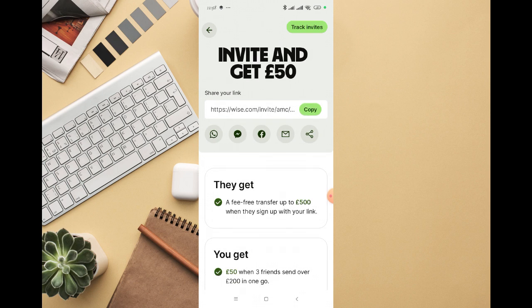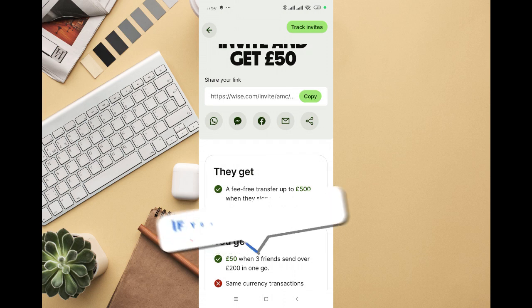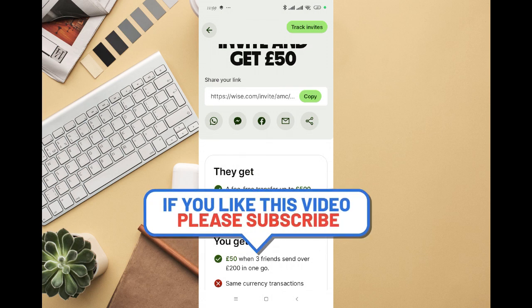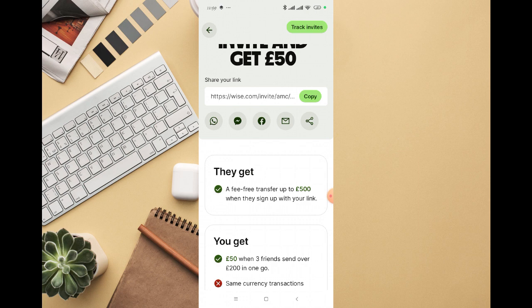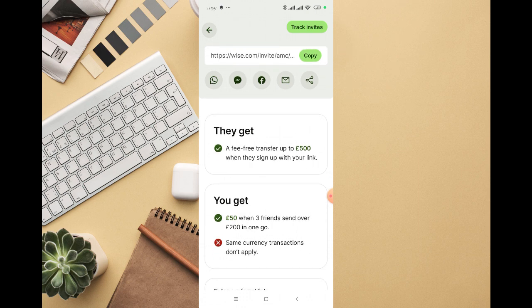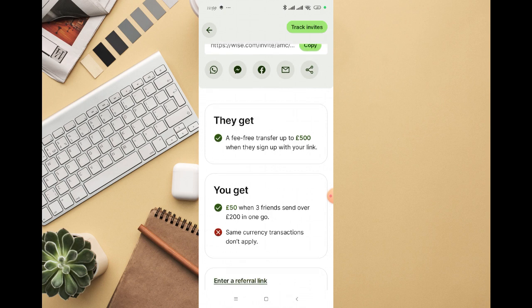So you can see they get a free transfer of up to 500 euro when they sign up using your link, and you also get 50 euro when 3 friends send over 200 euros in one go. So you can see same currency transaction don't apply.